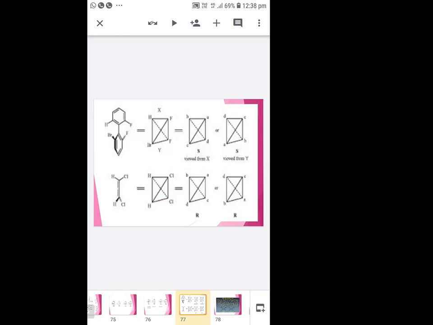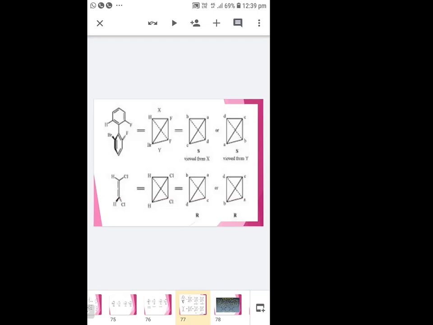The next are biphenyls and allenes. For this, you take the biphenyl like this and give the priority. It should be shown in a tetrahedral structure. Then you tilt it a little bit, rotate it 180 degrees, so you get the same as we have seen before.